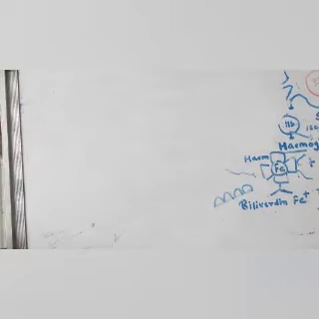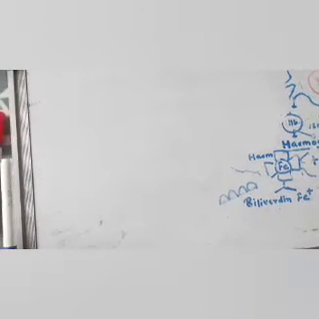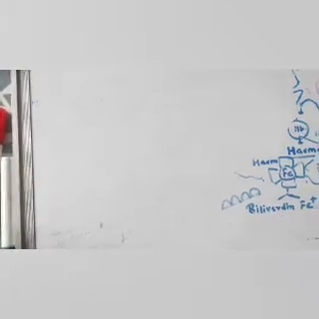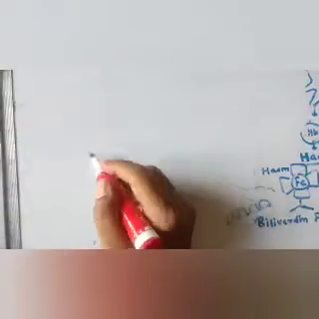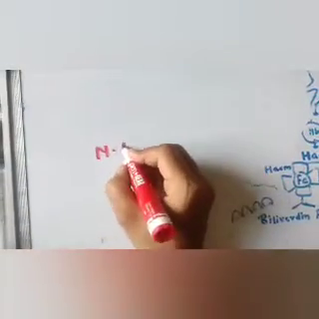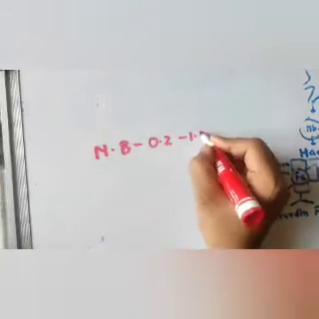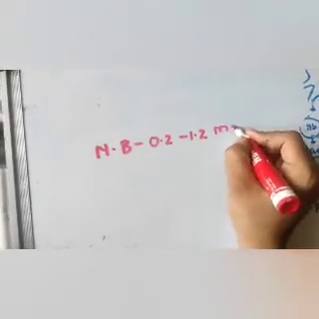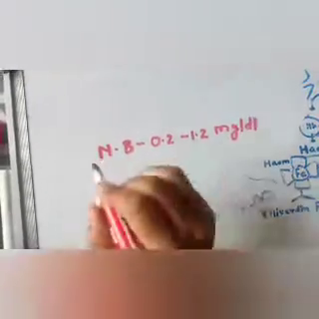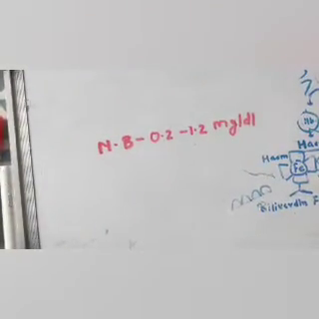Jaundice is nothing but a yellow pigmentation of the skin or the sclera by bilirubin. Normally, the bilirubin level in your body is 0.2 to 1.2 milligram per deciliter. This is the normal level of bilirubin in your body.